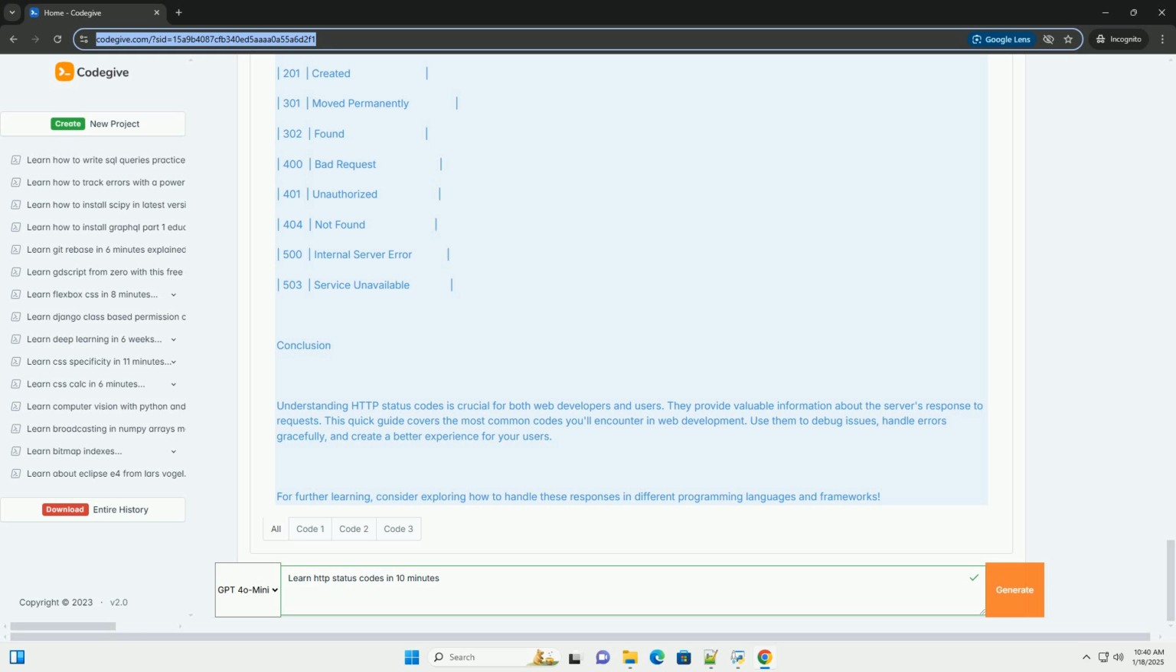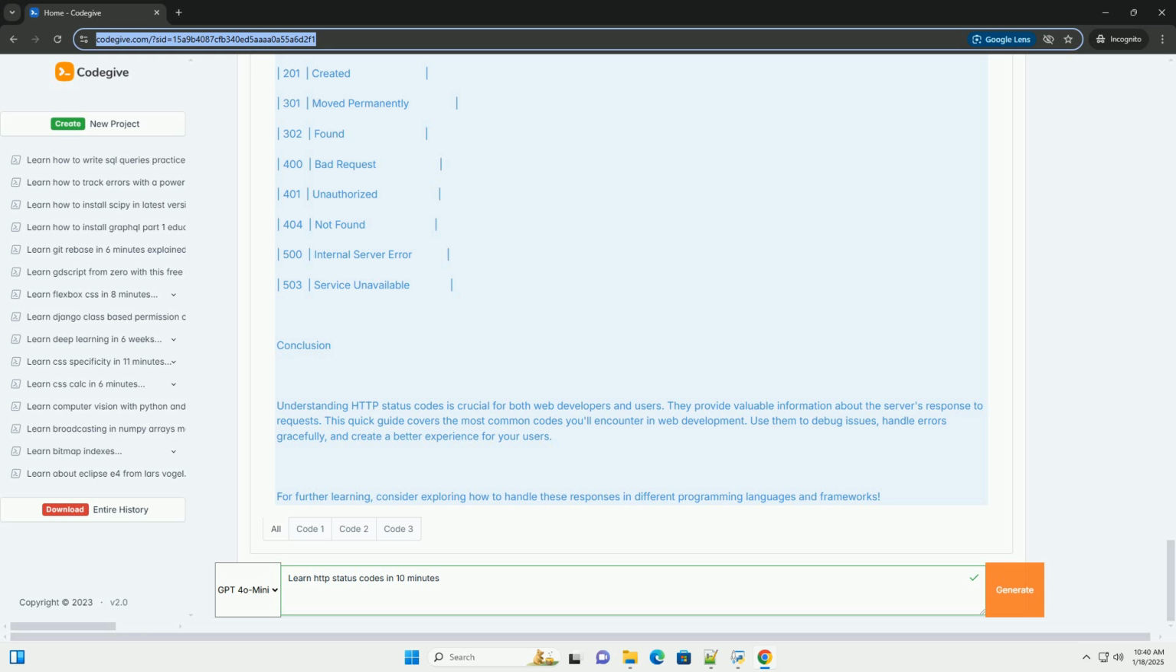3. Redirection messages, 300 to 399. These codes indicate that further action needs to be taken by the client in order to fulfill the request. 301 Moved Permanently: the requested resource has been assigned a new permanent URI. 302 Found: the requested resource resides temporarily under a different URI.